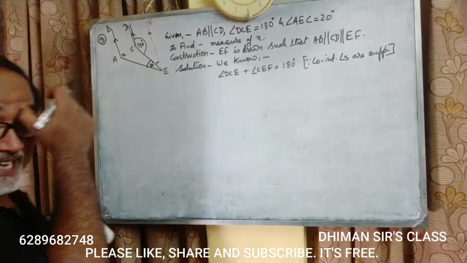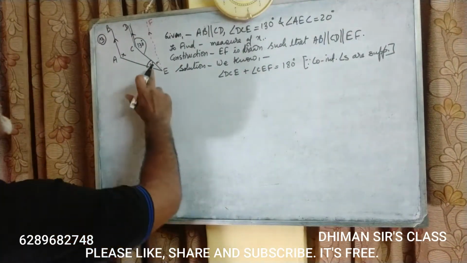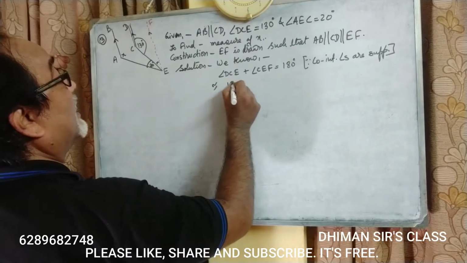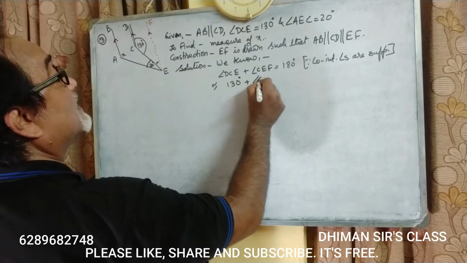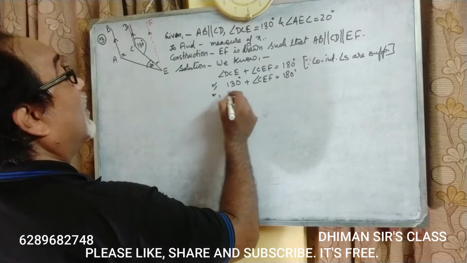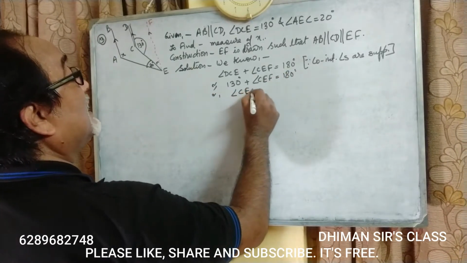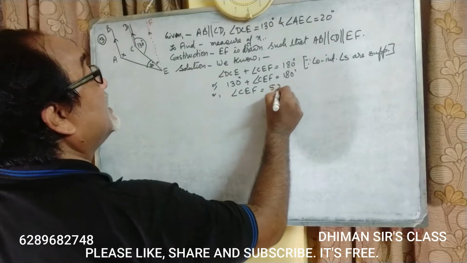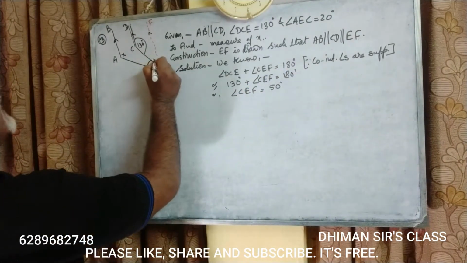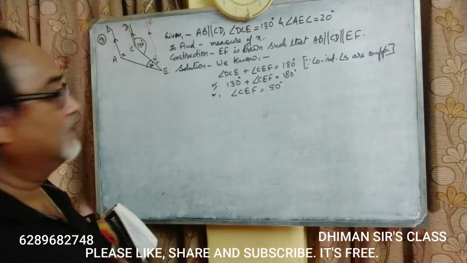So therefore, DCE is 130 degree plus CEF is equal to 180 degree, or angle CEF is equal to 50 degree. 180 minus 130 becomes 50 degree. So this part is 50 degree, students.